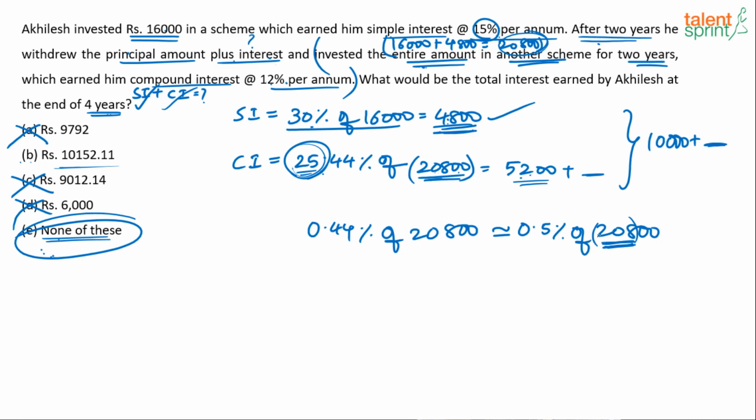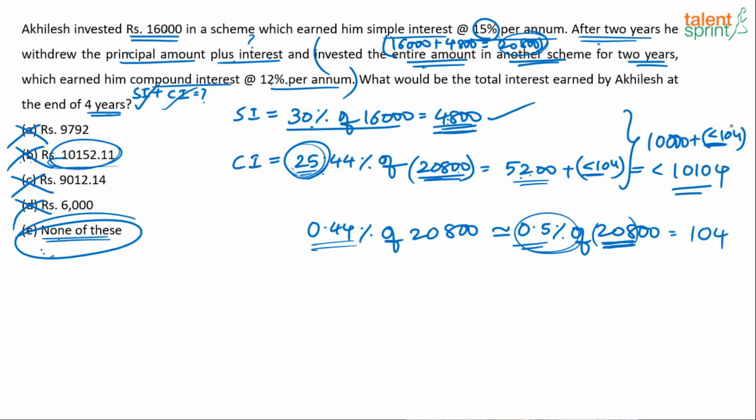Divide by 100, 1%. If 1% is 208, 0.5%, half percent basically, will be 104. Meaning 0.5% of this value is 104. This 0.44 percentage should be less than 104. So what I get here will be less than 104. So 10,000 plus something less than 104. You getting it? Even if I add 104, it should become 10,104, and this option is 10,152. It is more than 10,104? Cannot be the answer, because I know that the answer should be less than 10,104, because this value is less than 104.